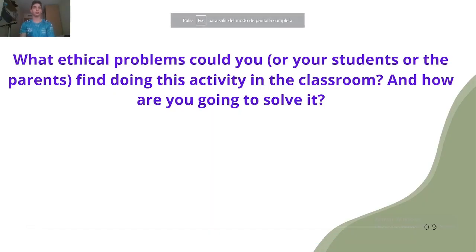One ethical problem that could arise from using scary stories or horror themes in the classroom is their potential for causing fear or anxiety in some students, particularly those who are more sensitive to such content. When we want to tell scary stories in class, we need to make sure that all students feel safe and comfortable. We can talk to them beforehand and explain that some people might feel scared or uncomfortable with this type of stories. We can also offer other activities to those who do not want to participate. By doing this, we can make sure that everyone feels respected and happy in our class.